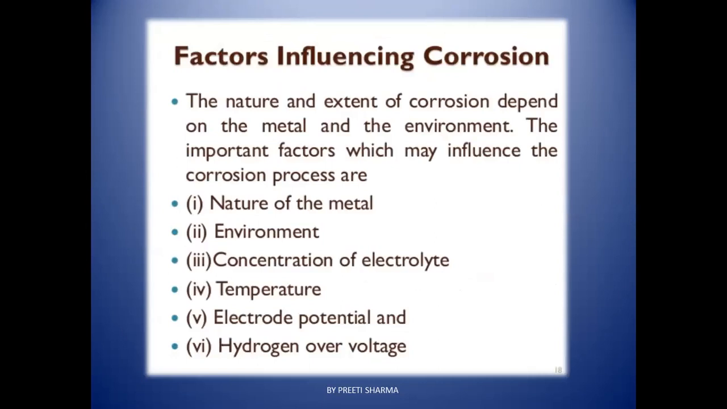Now, what are the factors? As you people know very well: nature of metal, environment, concentration of electrolyte, temperature, electrode potential, hydrogen overvoltage, right? These are all the factors which are responsible for corrosion. The last two factors are higher-level factors which result in corrosion. These types of factors are relevant in the chemical industries, electrode potential and hydrogen overvoltage. No need to go into detail about this.